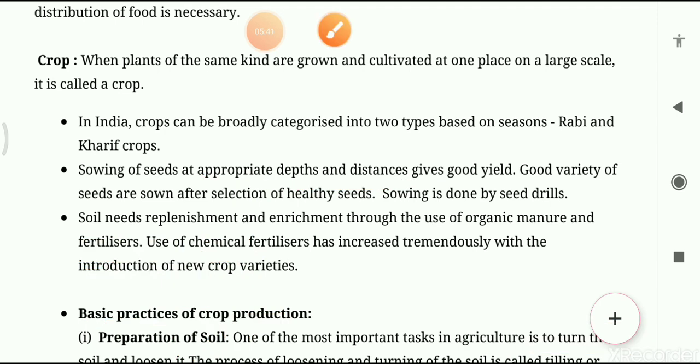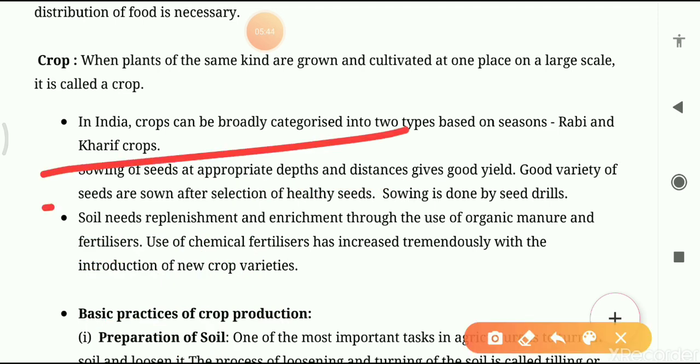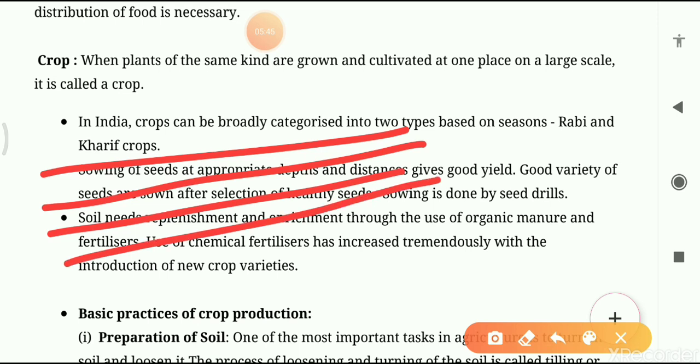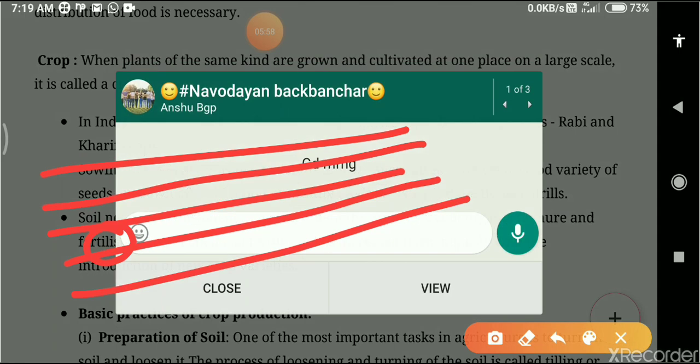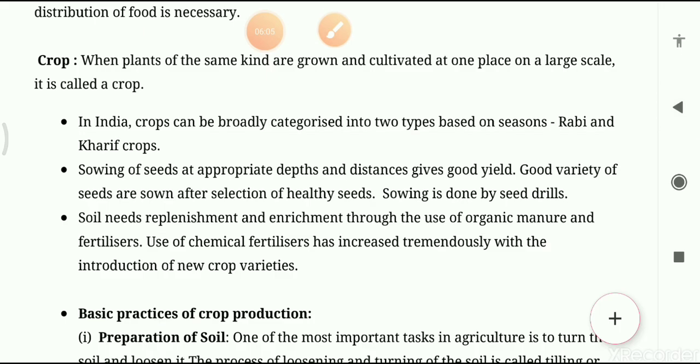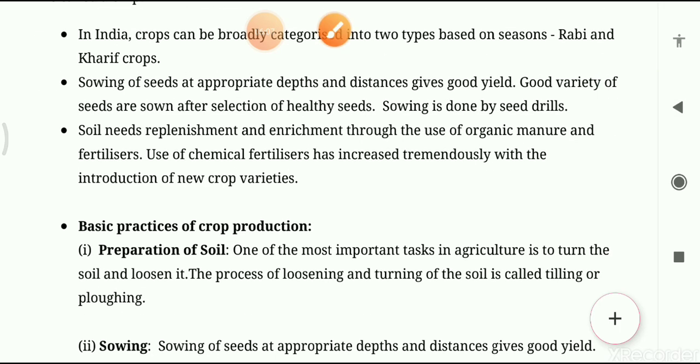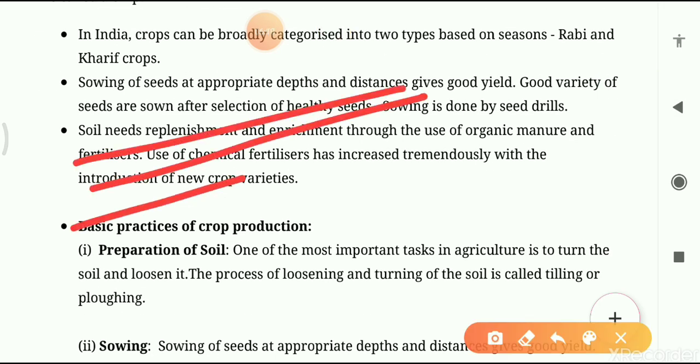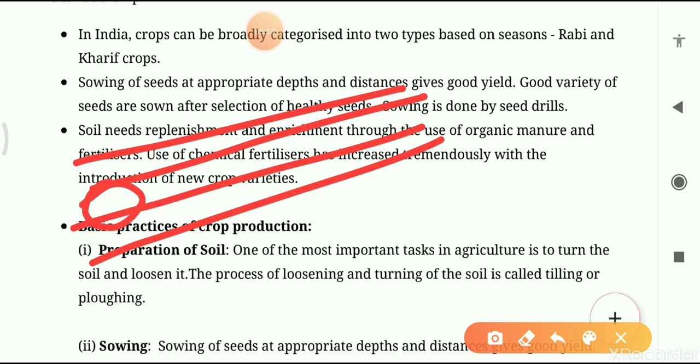Suppose, students, see here, this one is your soil. Okay, proper depth, I hope you will understand better. When you sow the seed here, then distance is very important. If you sow the first seed here, then you will sow the second seed here.